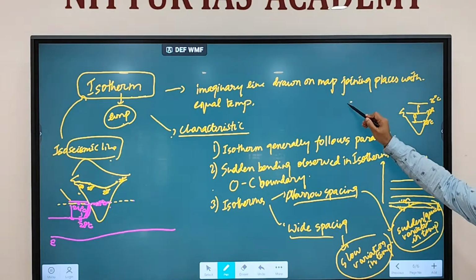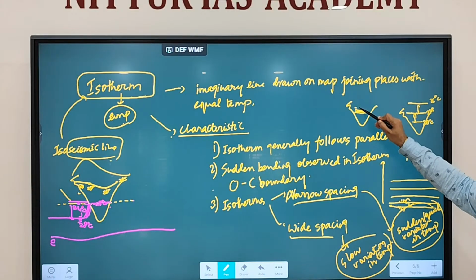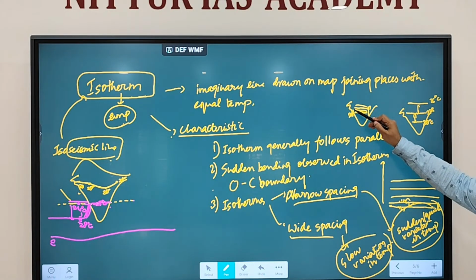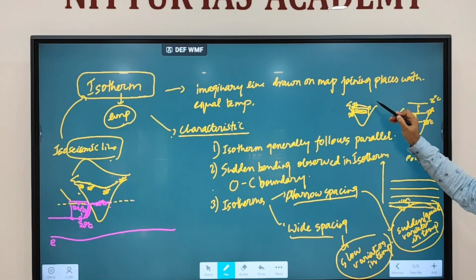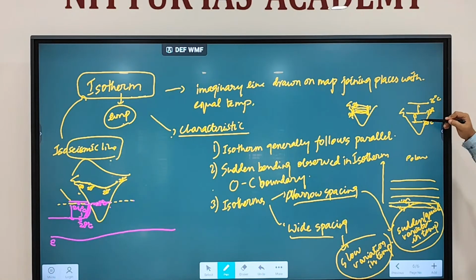But if isotherms are like this, then what will happen? Then it indicates quick variation in temperature. Clear? So there will be 28 degree isotherm, 27, 26, 25. Within this range only, you see the temperature decline from 28 to 25. Only 2 degrees Celsius decline in temperature is happening. Clear? So if isotherms are widely placed, what does it indicate? It indicates slow variation in temperature.